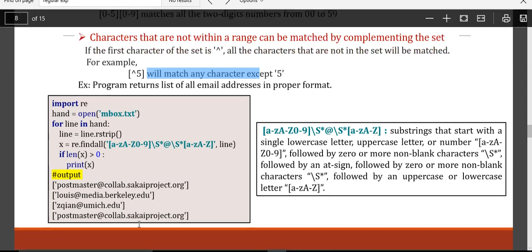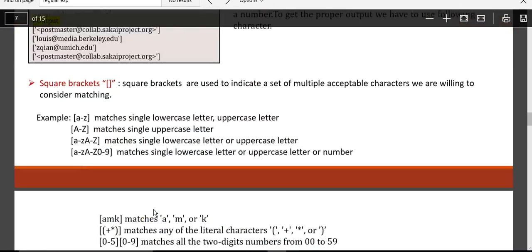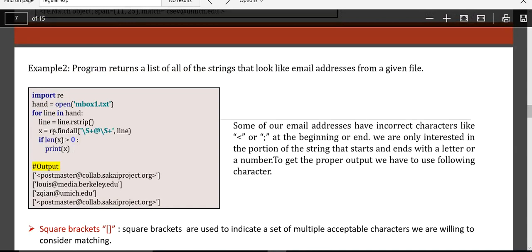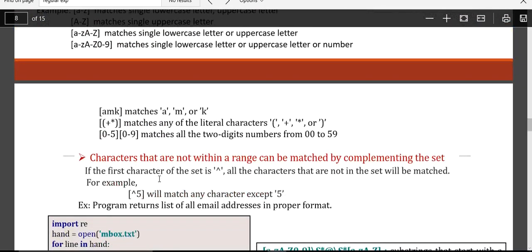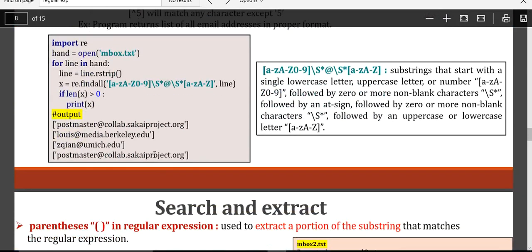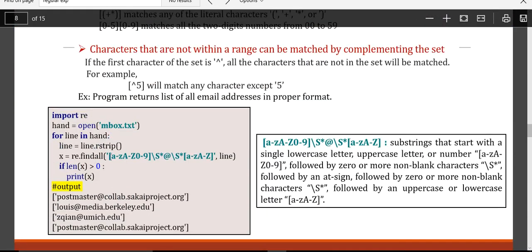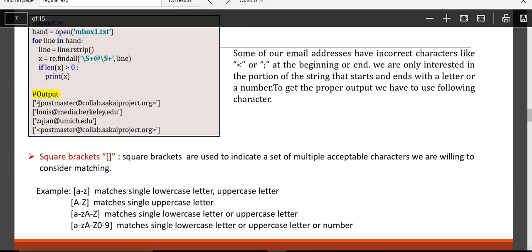Okay, let's see a program here. Previously we had seen that when I use findall, it was extracting everything with unnecessary special symbols, which is not required at the current moment of web scraping. So what should I do? I should extract any number of characters. That string should start with a character. Remember, if I have something else here, it should not match. It should only match or read a particular character.